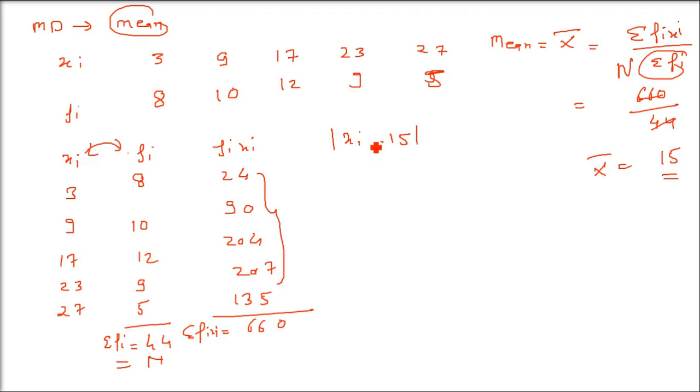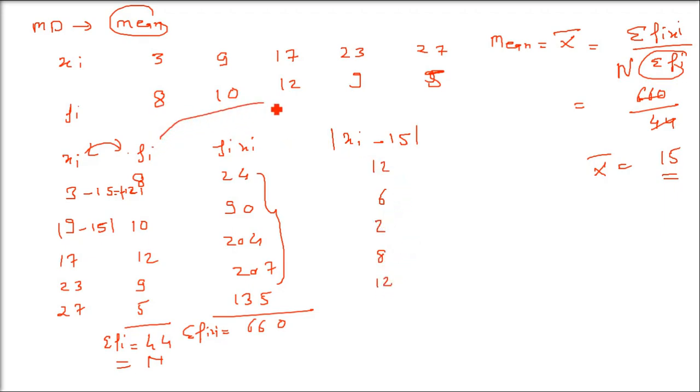So now this 15 has come from where? Because the mean we have found out. So everything remains the same. That is 3 minus 15, 9 minus 15, 17 minus 15, 23 minus 15 and 27 minus 15. Whatever it comes, take the modulus, the absolute figure. No negative sign. So 3 minus 15 is minus 12, which is 12. 9 minus 15 is minus 6, which is 6. So 2, 8, 12, numbers like this will come.